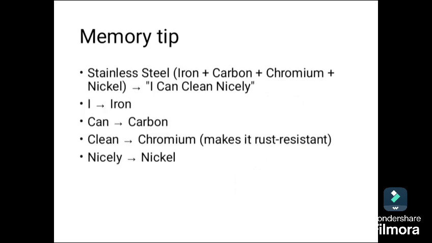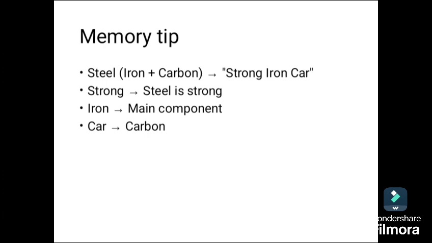You can use this memory tip for stainless steel: I can clean nicely, to help you remember that stainless steel is made up of iron, carbon, chromium, and nickel. You can also use this memory tip, strong iron car, to help you remember that steel is made up of iron and carbon.